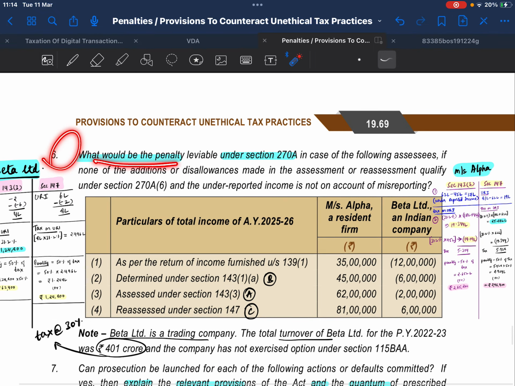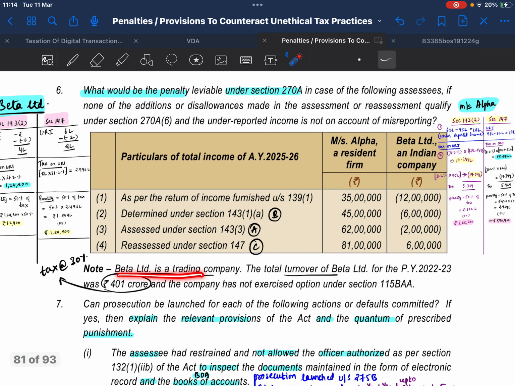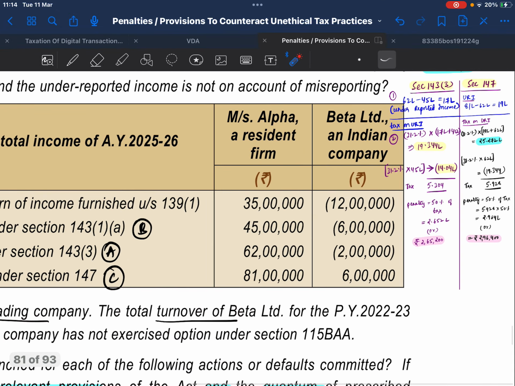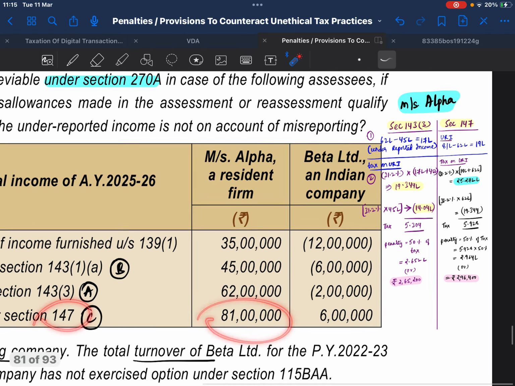Question 6. What would be the penalty under section 270A? Here are two cases. One is the profit case and another is the loss case. Given, Beta Limited is a trading company but its turnover is more than 400 crore, which means tax is 30%. Now coming to Alpha Limited. This is the return of income under section 139. As per section 143(1)(a) it is 45 lakhs, 143(3) is 62 lakhs, 147 is 81 lakhs.